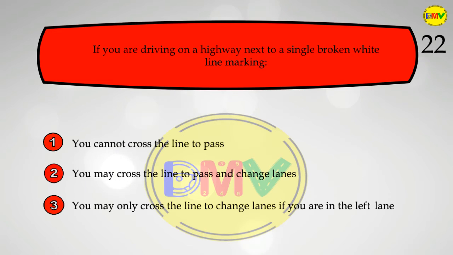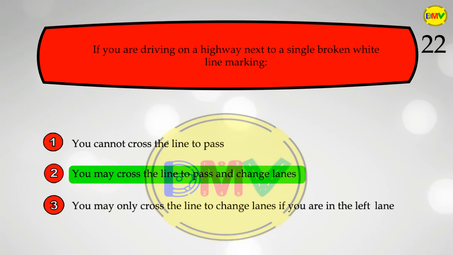The correct answer is 2. White lines separate lanes of traffic moving in the same direction. You may cross a dashed white line to pass or change lanes if it is safe to do so.